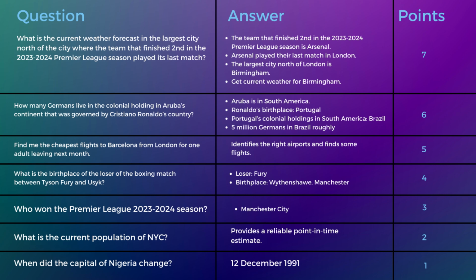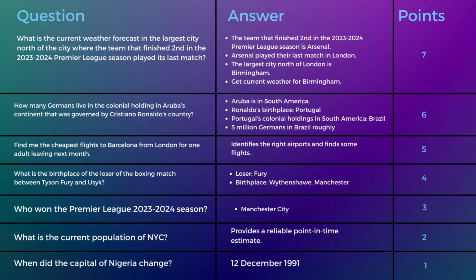And it's multi-hop because there are a number of questions you need to answer before you can get to the right answer. So for example, you need Aruba's continent, which is South America. Then you need to know Ronaldo's birthplace, which is Portugal. And then you need to know Portugal's colonial holdings in South America, which is Brazil. And then you can answer the question about how many Germans are in that colonial holding, which is, according to the data, 5 million. That's it. I ask each model these questions in turn, and I will allocate points based on how many questions they get right.